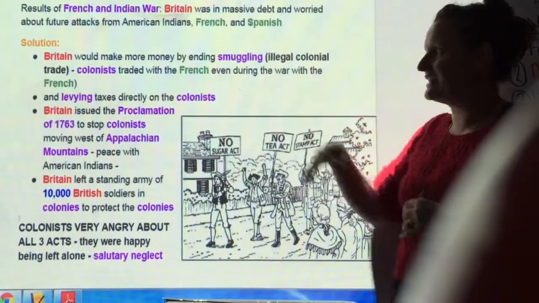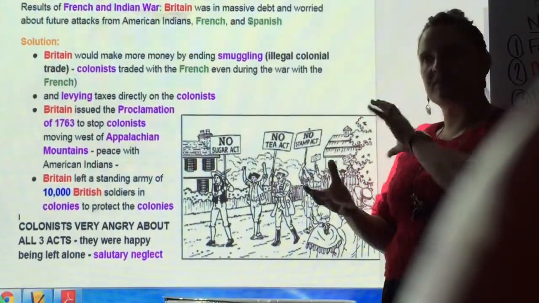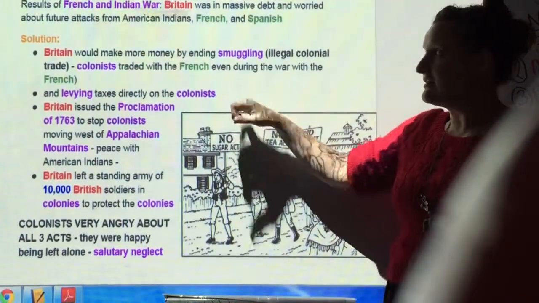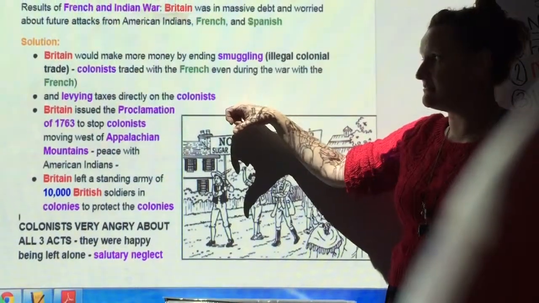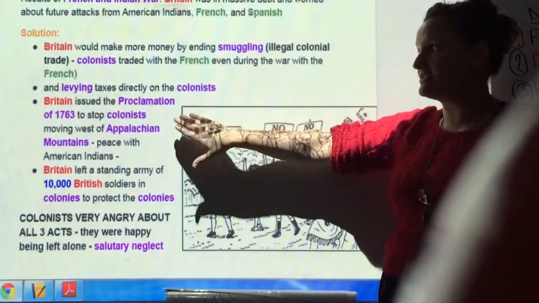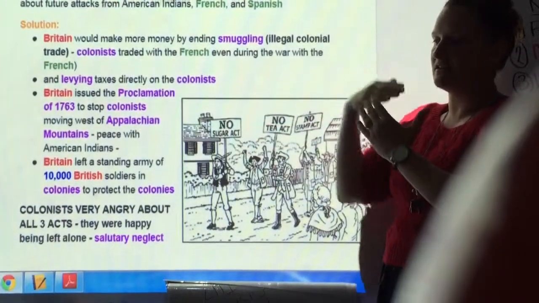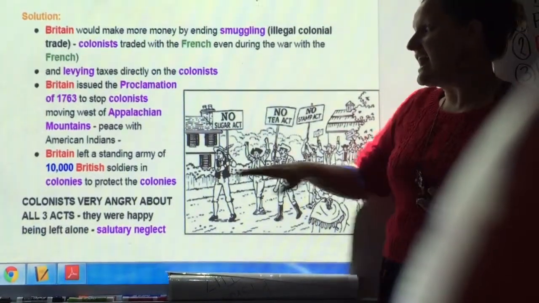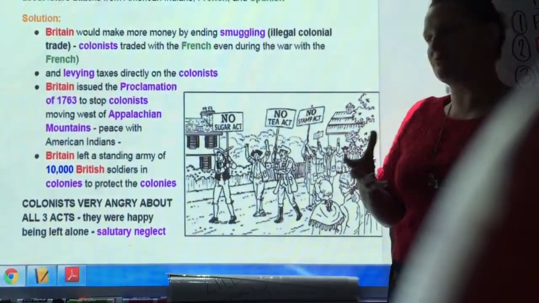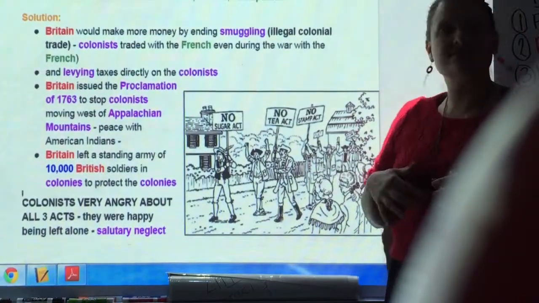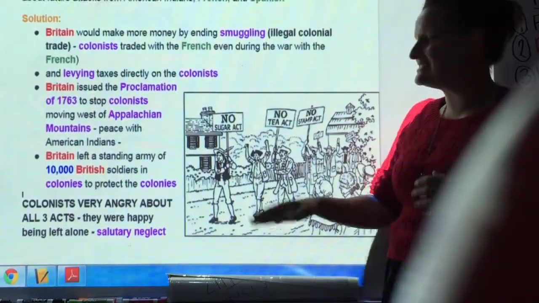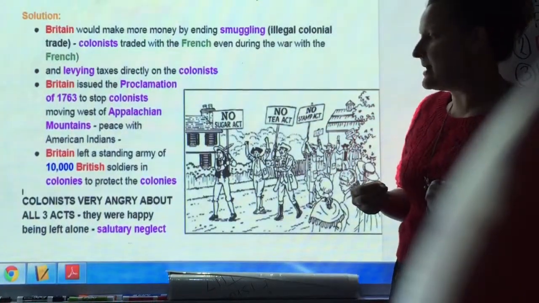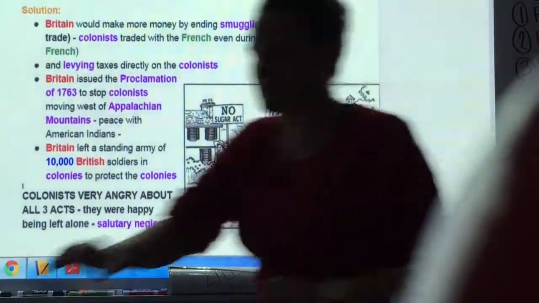And that they were going to stop the colonists from moving further west so they wouldn't be fighting with the American Indians. So they levied direct taxes on the colonists like the Stamp Act. They put the British Proclamation of 1763 to stop the colonies from moving west of the Appalachian Mountains to keep peace with the American Indians. And they left a standing army of 10,000 British soldiers in the colonies to protect against attack. The colonists hated all three of those. They were really, really angry, and they wanted to go back to that system of salutary neglect.